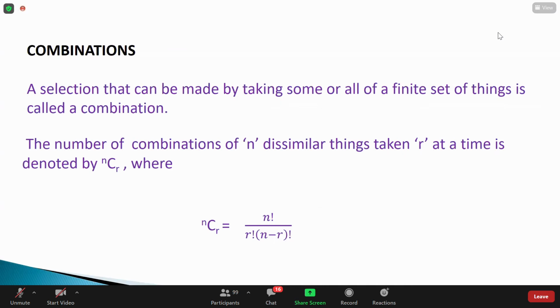Guys, combination means the number of ways of selecting. Here, order doesn't matter. So again, I want to give an example. This time I ask Gurjot, are you there? Yes, sir. This time I have idli, dosa, puri. I take 2 tiffins. How many ways can I pay the bill to the restaurant?